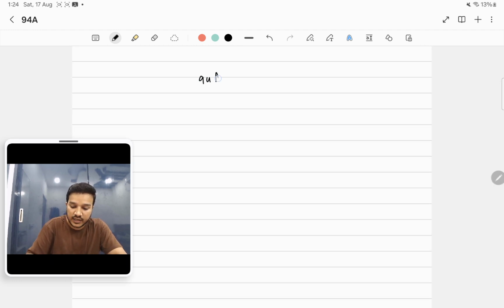So 94A, the background of this section is, basically in transfer pricing a person stays in India and the other person stays outside the country, and there is this section called 92B, associate enterprise.